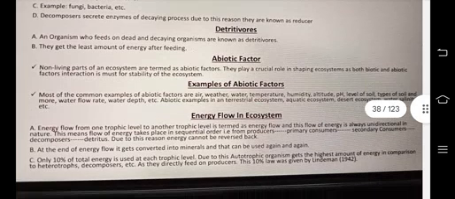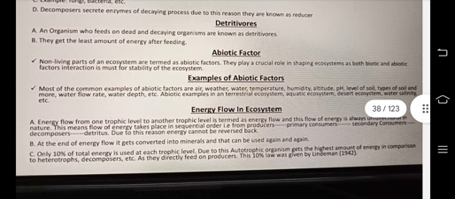Abiotic factors. Non-living parts of an ecosystem are termed abiotic factors. They play a crucial role in shaping ecosystems, as interaction of both biotic and abiotic factors is a must for stability of the ecosystem. Examples of abiotic factors: most common examples are air, weather, water, temperature, humidity, altitude, pH level of soil, types of soil, and more. Then water flow rate, water depth, etc. Abiotic examples include terrestrial ecosystem, aquatic ecosystem, desert ecosystem, water salinity, etc.